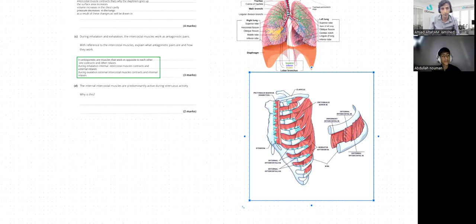The question is: internal intercostal muscles are predominantly active during strenuous activity. Why is it so? What does strenuous mean? Strenuous activities, any hard activity that you're doing, exercise or anything.